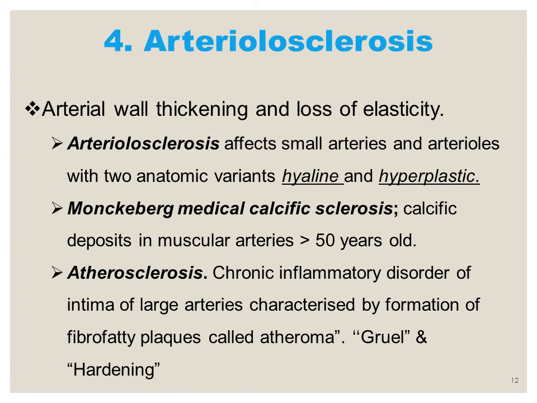Atherosclerosis is basically a Greek word that means gruel or hardening. So arteriolosclerosis has two anatomic variants, the hyaline type of arteriolosclerosis and the hyperplastic type, that we will be discussing in detail in the hypertensive vascular diseases.